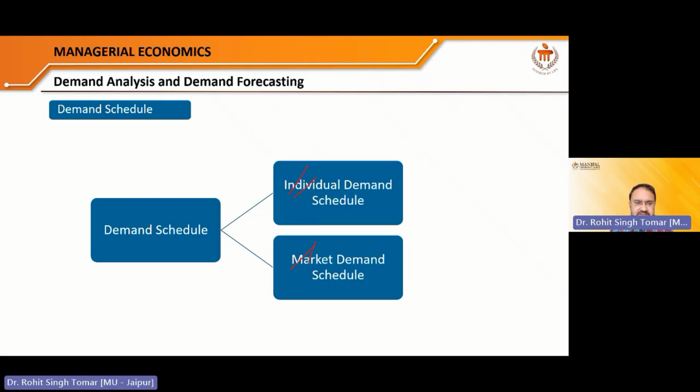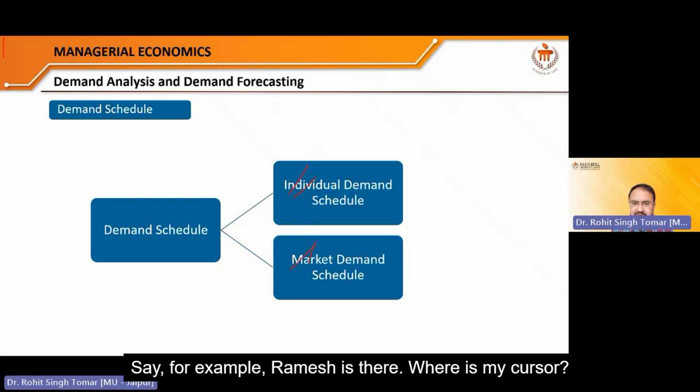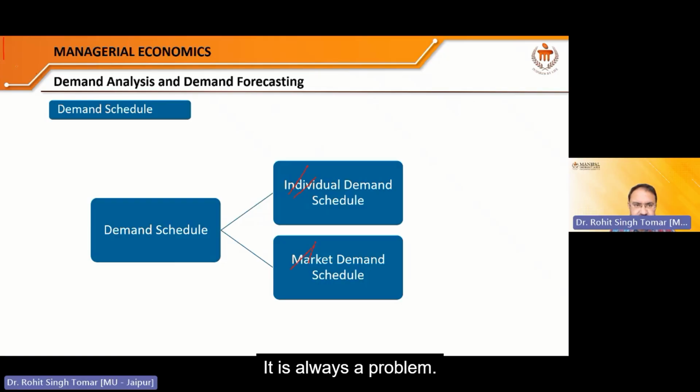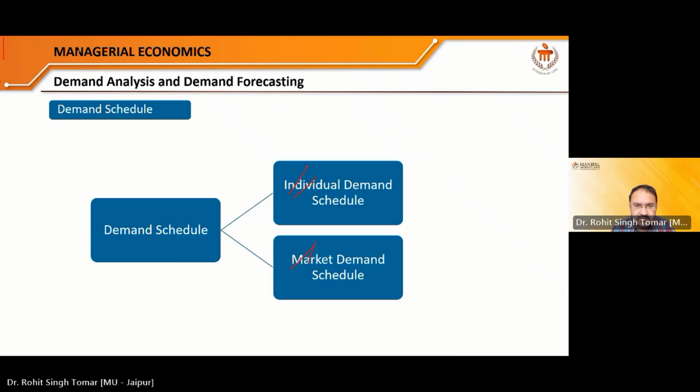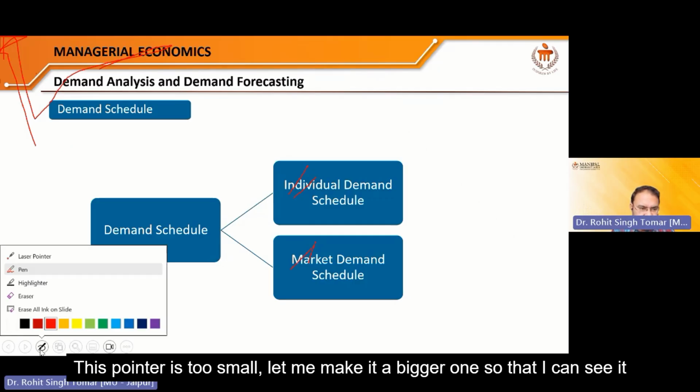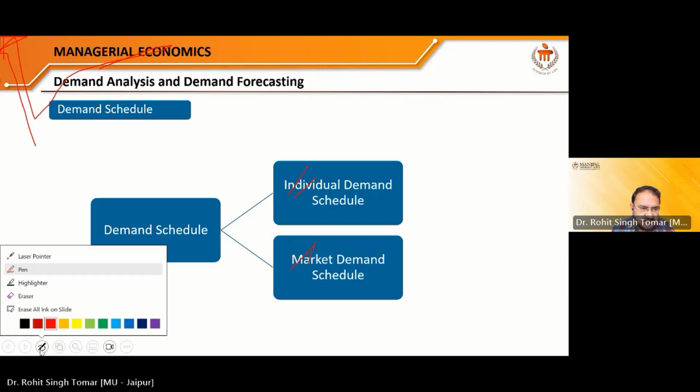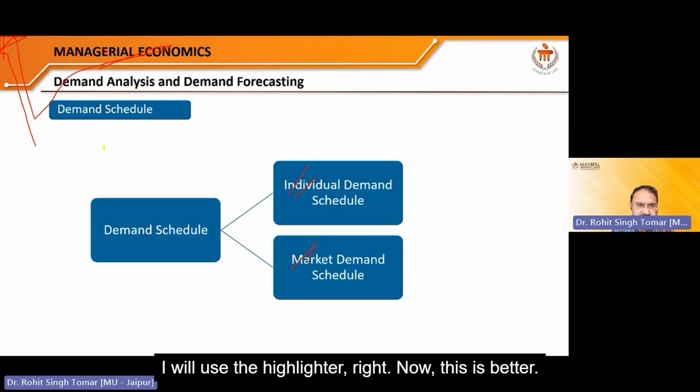Let's quickly do it. Say for example, Ramesh is there. Where is my cursor? It is always a problem. This pointer is too small. Let me make it a bigger one so that I can see it clearly. I will use the highlighter. Right. Now this is better.